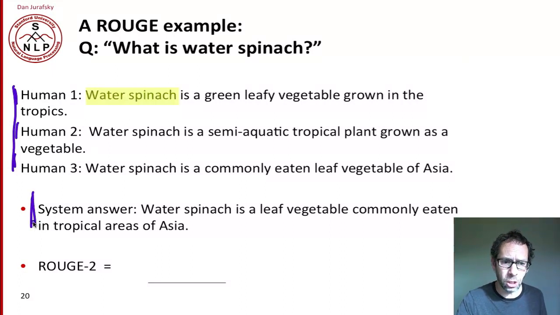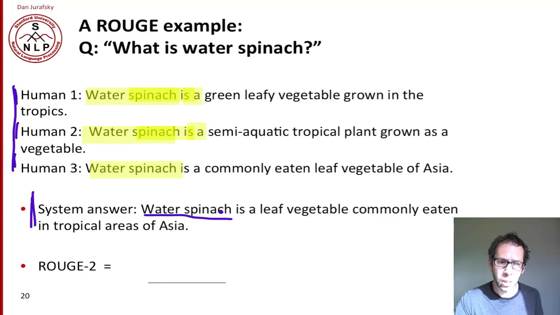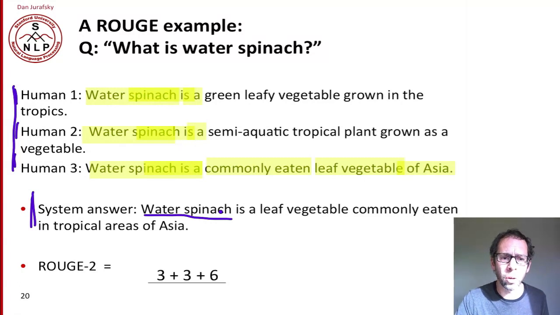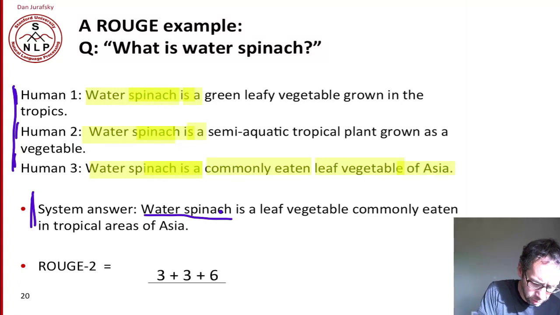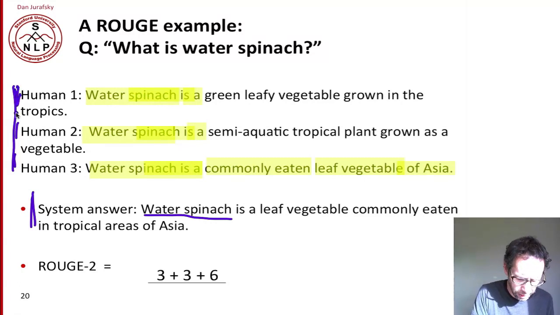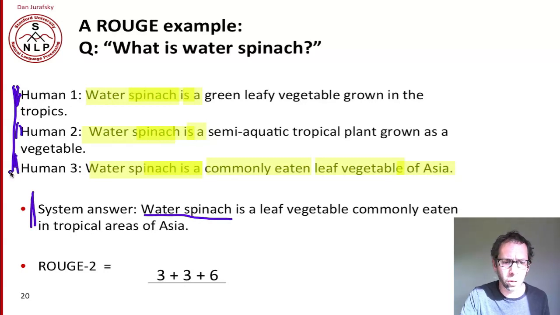Well, water spinach, that's in our answer. Here it is here. And spinach is, and is a. And in this summary, water spinach and spinach is and is a. And in this third summary, again, water spinach and spinach is and is a. But also commonly eaten and leaf vegetable and of Asia. So if we add all that together, we have 3 from this first summary and 3 from the second summary and 6 from the third.